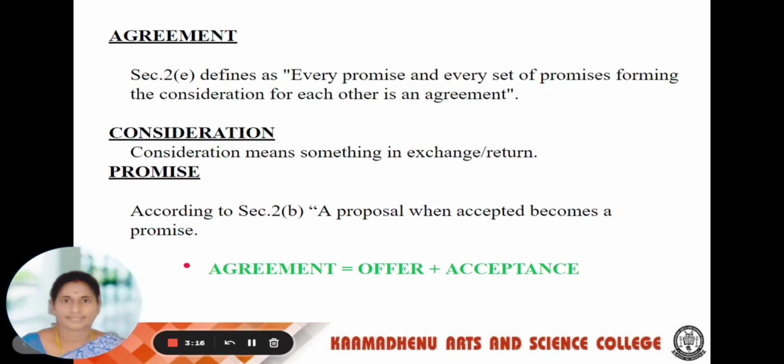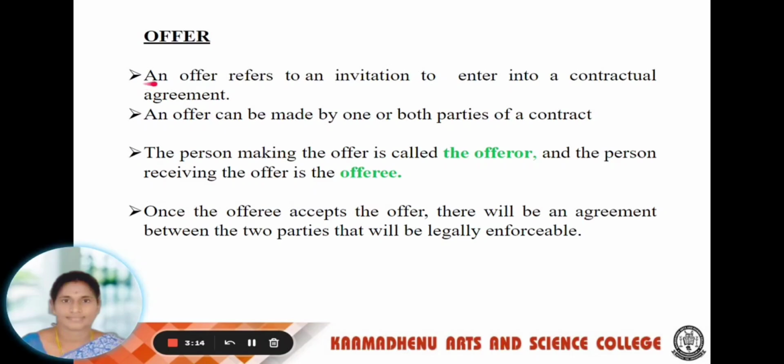Next, what is an offer? An offer refers to an invitation to enter into a contractual agreement. An offer can be made by one or both parties of a contract. The person making the offer is called the offerer. The person receiving the offer is called the offeree. Once the offeree accepts the offer, there will be an agreement between the two parties that will be legally enforceable. This is called the offer.